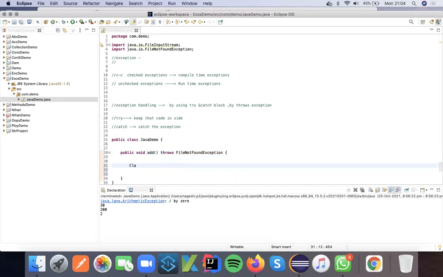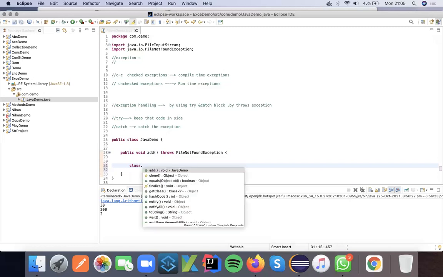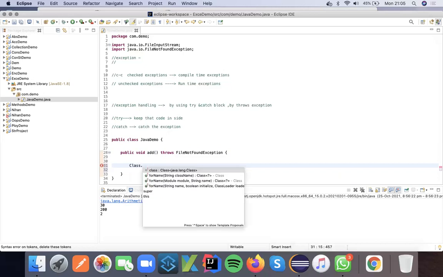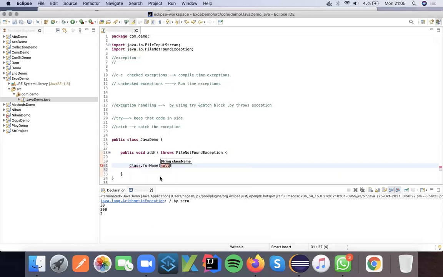For example, one more class, Class.forName. This is one way of creating an object. You have to provide the class name.